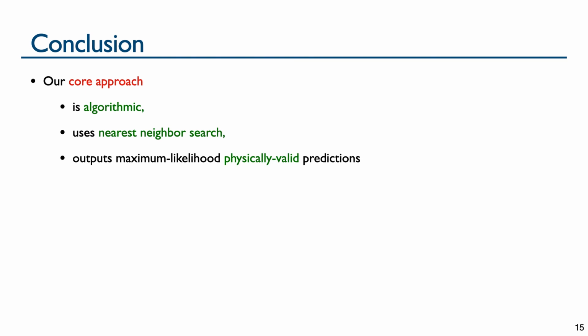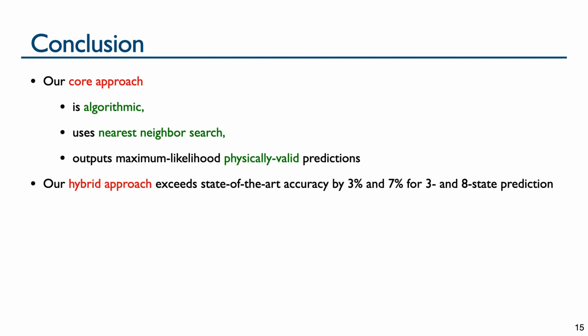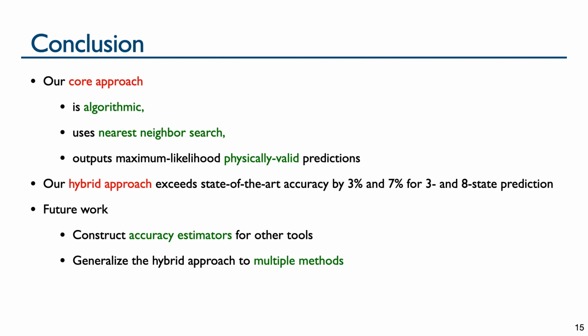In conclusion, our core approach to secondary structure prediction is algorithmic and uses nearest neighbor search over a metric space, and in contrast to other methods, outputs maximum likelihood physically valid predictions. The hybrid approach exceeds state-of-the-art accuracy by 3% for 3-state prediction and 7% for 8-state prediction. This opens up several lines of investigation for future work, such as constructing accuracy estimators for tools besides nnessy and generalizing the hybrid approach to accommodate multiple methods beyond the current version, which hybridizes just 2 methods.